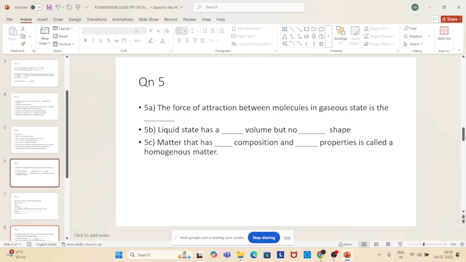Next question again. Sachin Patil, Palak, you read five. Entire five you read. You can read 5B.